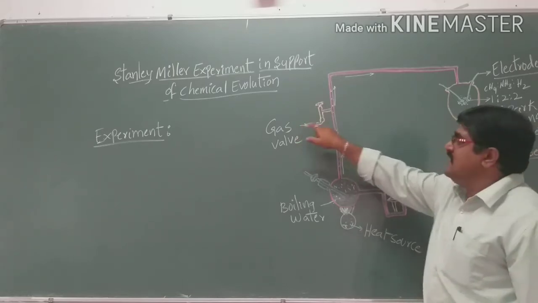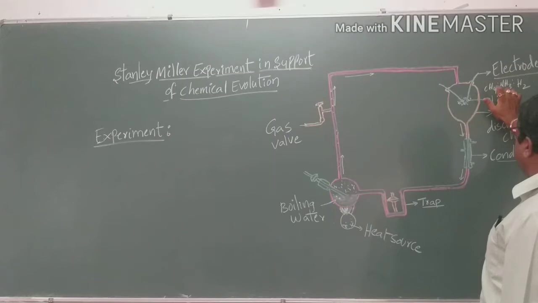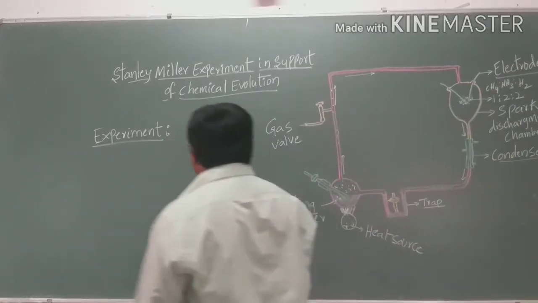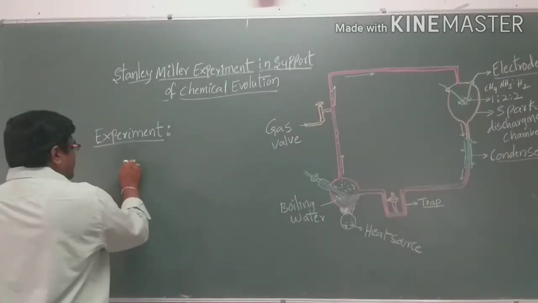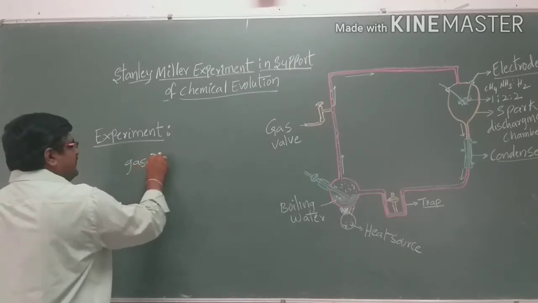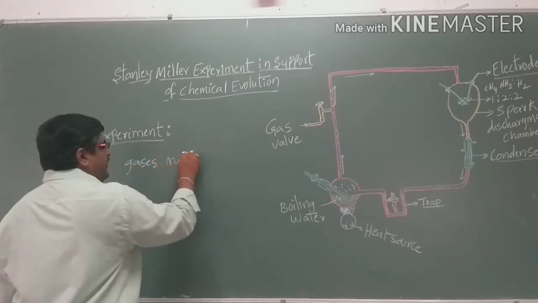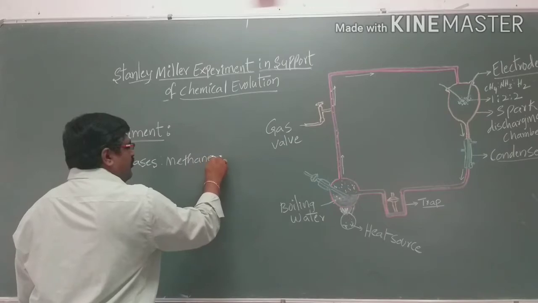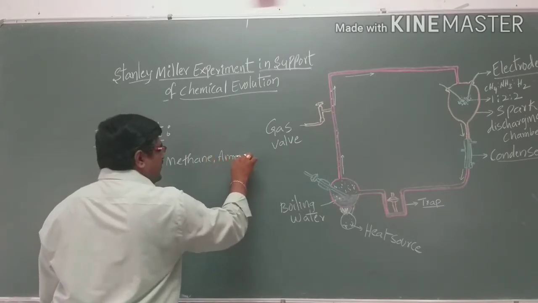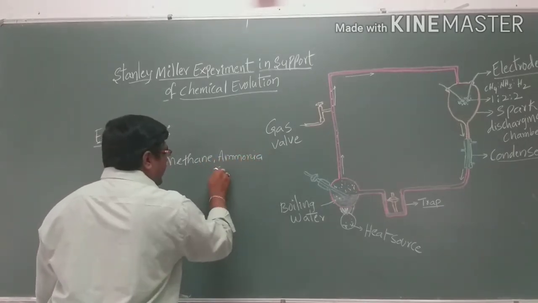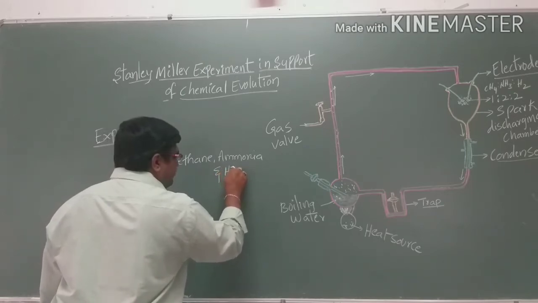Here the gases are in the form of methane, ammonia, and hydrogen.